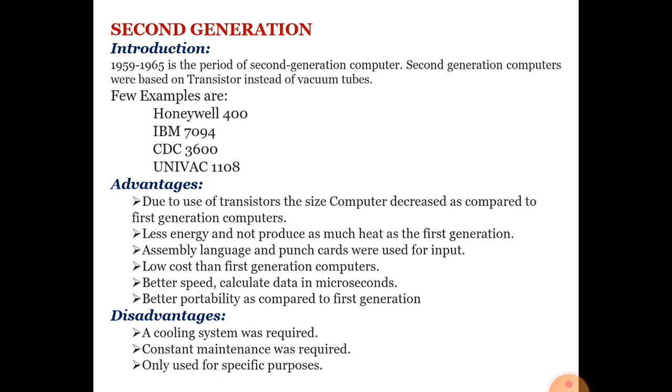Constant maintenance was required. Its maintenance is also required. Only used for a specific purpose, means second generation computer generally cannot be used for more than one task. It is only especially used for the specific purpose. Now second generation computer we have learned, third generation we are going to learn.